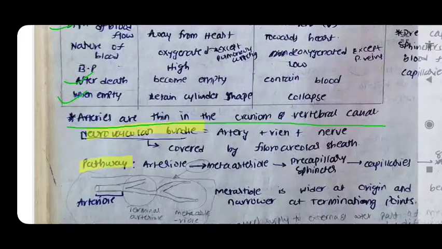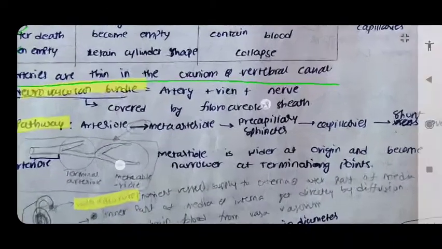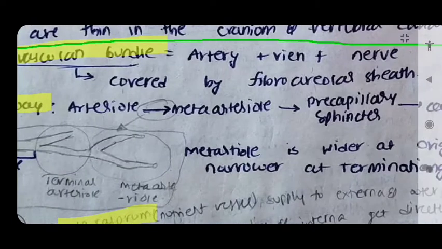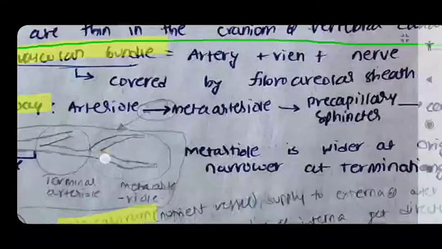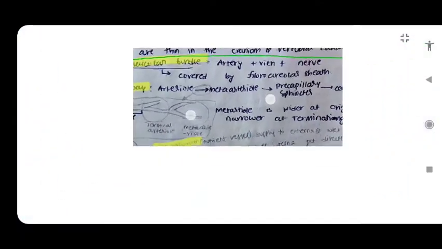Pathway in the capillary: first, from the arteriole, it will enter into the metarteriole, then to the precapillary sphincter, then to the capillaries, then to the shunt, then to the venules. You can see here the arteriole, terminal arteriole, and metarteriole. You can carefully observe here that the metarteriole is very wide at origin and becomes narrowed at the termination.